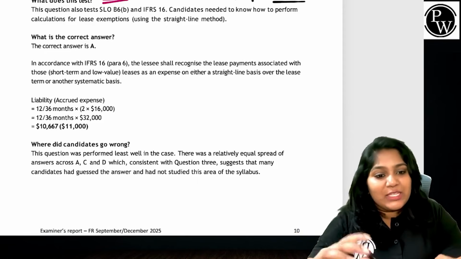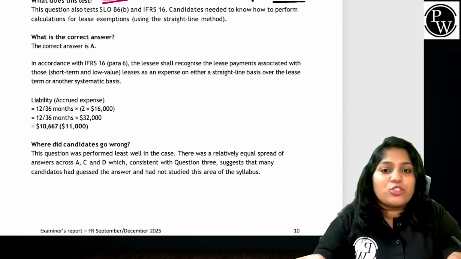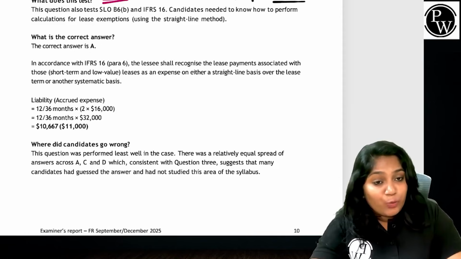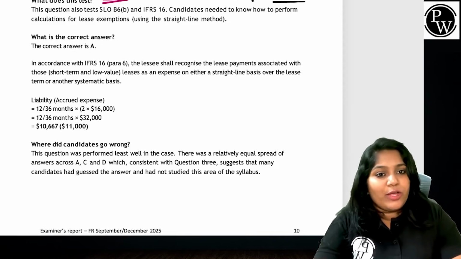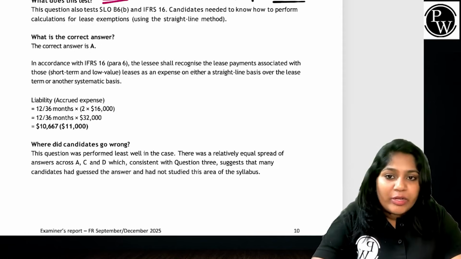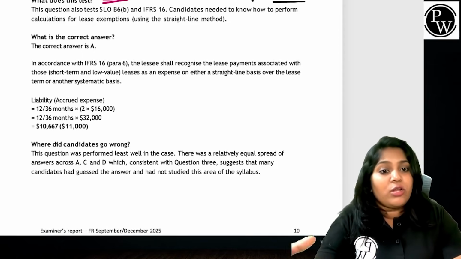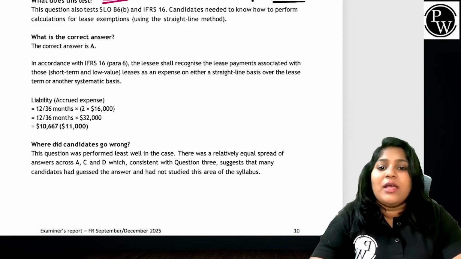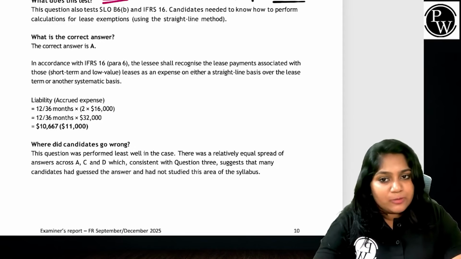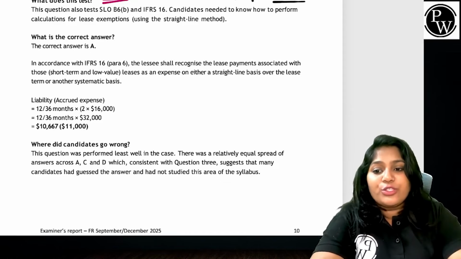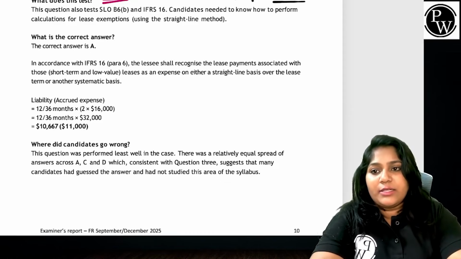Guys, it's very simple. Whenever we have a lease, it's not about the fair value of the asset. Correct. It's about what payments I am ready to pay. And if it is a short-term lease, you don't have to do amortized cost. You don't have to discount anything. So the amount that I pay is for the total number of months, or the total number of years. If it is a low-value asset, then I'm going to use it in the name of leases. That is where it's very important for us to have a strong syllabus content.